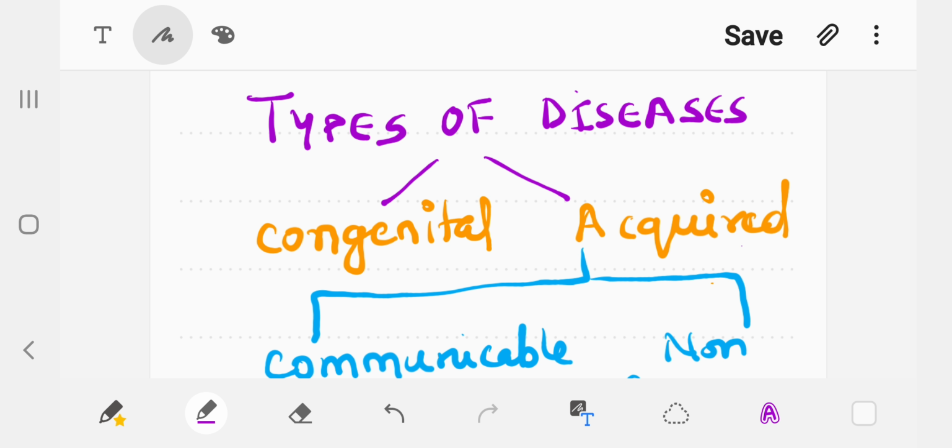Likewise, chromosomal aberrations, in which there may be a change in the number of chromosomes during the separation of chromosomes or formation of gametes. There may be some additional chromosomes, or there may be chromosomes which are low in number in some of the gametes. For such examples, you already know that there is Down syndrome, Klinefelter syndrome, Turner syndrome. These are the examples of chromosomal aberrations which come under congenital diseases.